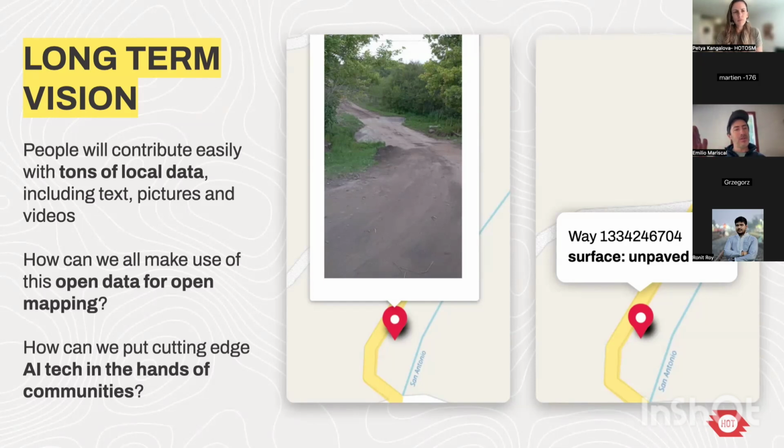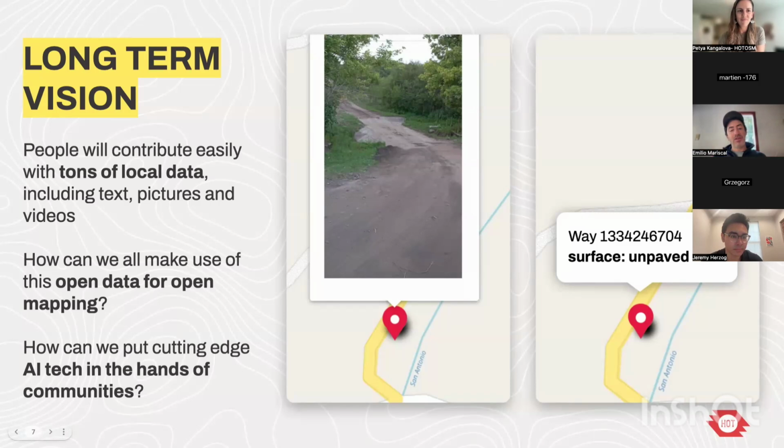So we have this long-term vision that maybe people will start contributing easily with tons of local data, including text, pictures, and videos. So we asked ourselves how we can make use of this open data for open mapping, and how we can put cutting edge AI tech into the hands of communities. You see an example of what we want to do with this approach or this strategy.